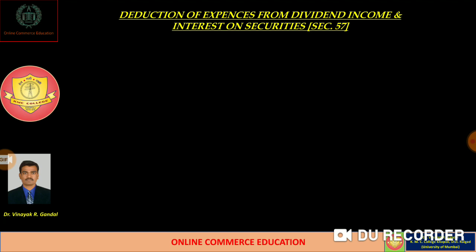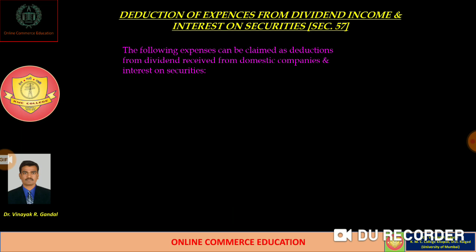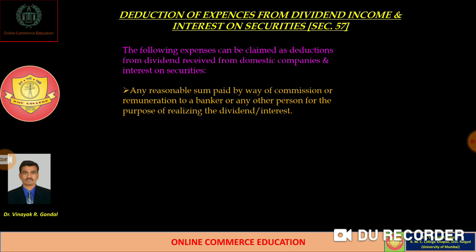Now we have to understand various types of deductions of expenses from dividend income and interest on securities as per section 57. There are various expenses which can be claimed as deductions from the dividend received from domestic companies and interest on securities.